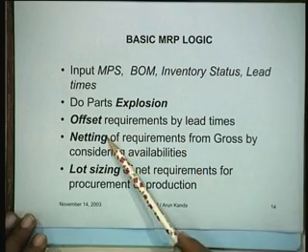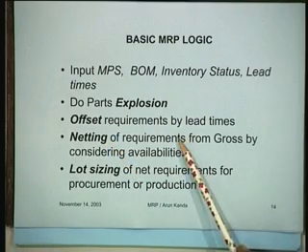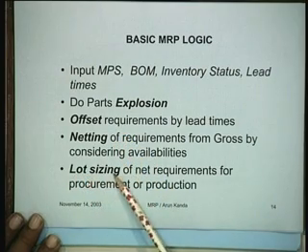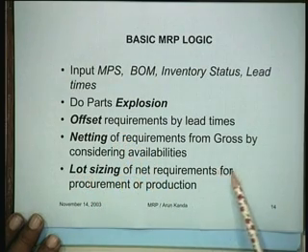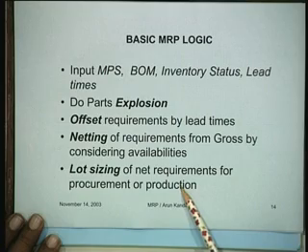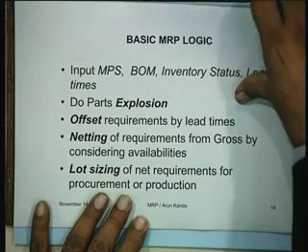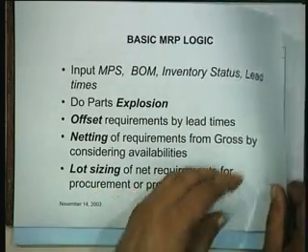This is called netting. What is my net requirement? It is as simple as that, right? And then finally, you may do lot sizing of the net requirements for procurement or production. So these are the basic steps which are involved when you apply the MRP logic to this particular situation.